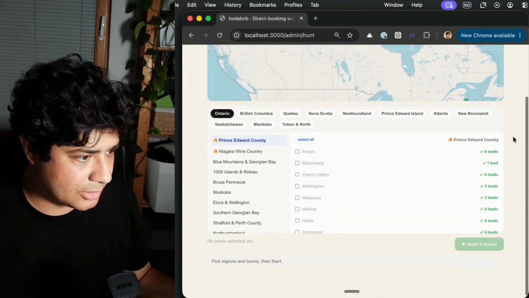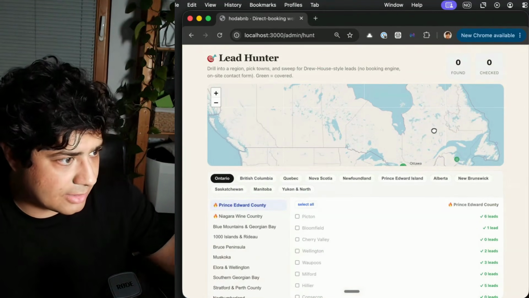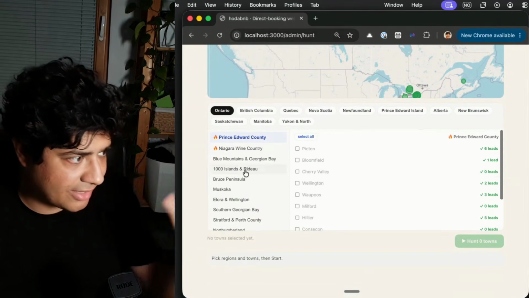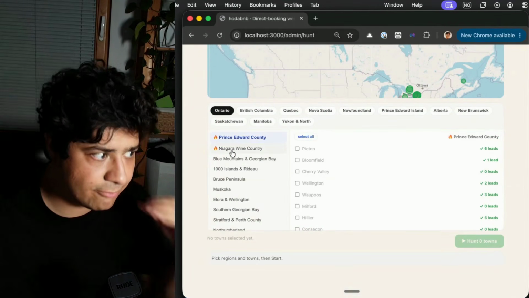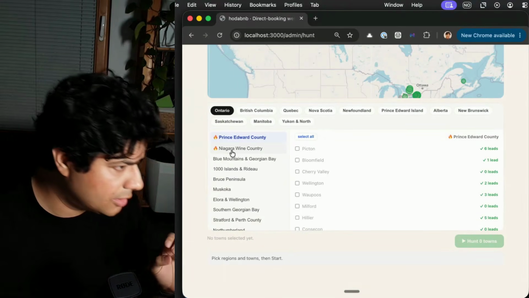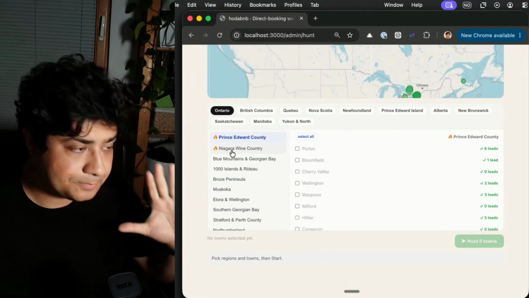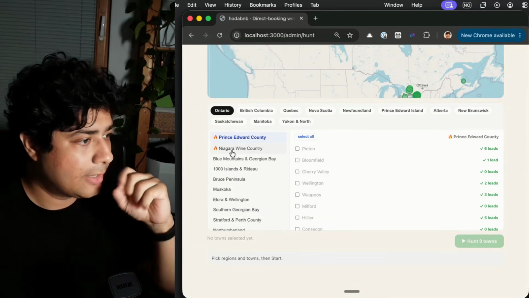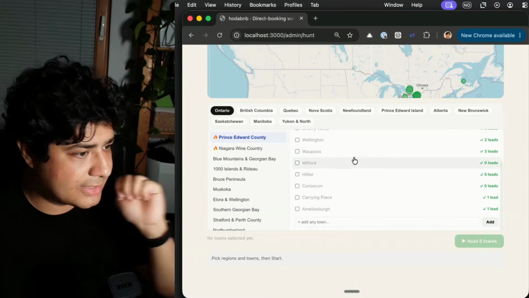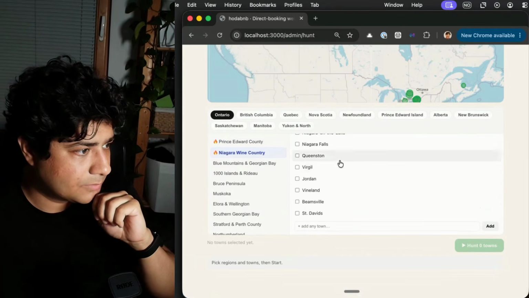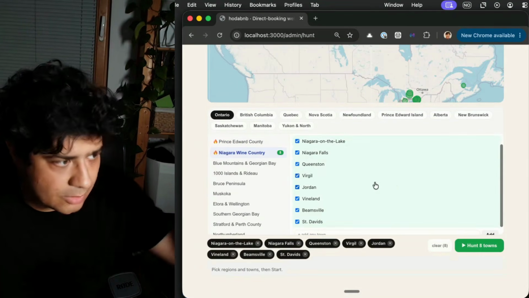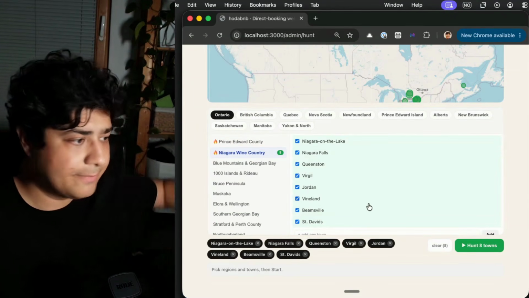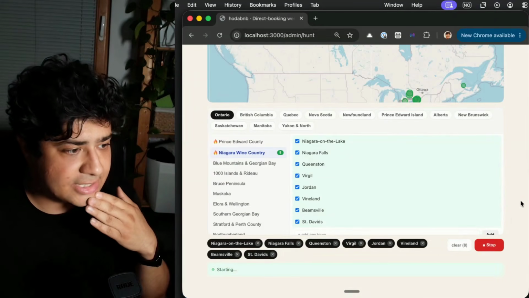So I know this. I've been working on this and I'm telling this to the AI. So this is what I've built so far. And we have this map over Canada. What we want here is, I've identified that there are some places like Niagara wine country that is a very popular place to go, basically, right? So I'll go to this one and do a select all. These are all the different smaller places in that one province of Canada, right? And then I'll say hunt 8 towns.